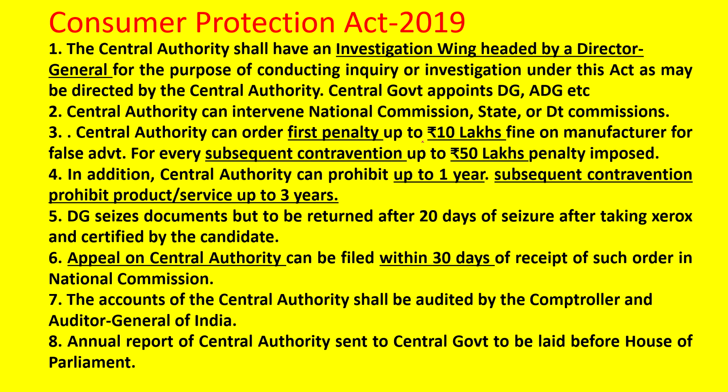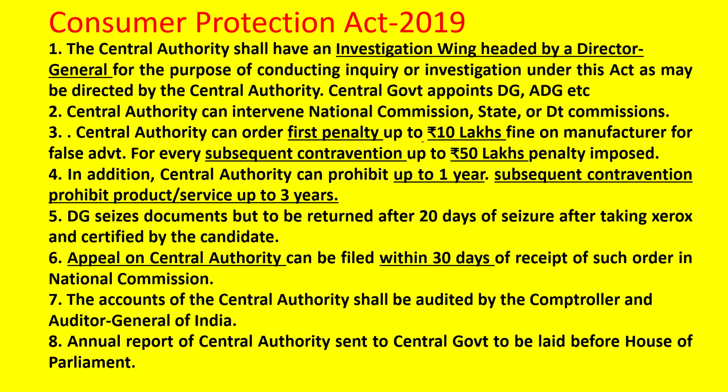They have that power. And the central authority can order a first penalty of up to 10 lakhs fine on a manufacturer for false advertisements. If there is any false advertisement, the central authority has the authority to impose a first penalty of up to 10 lakhs. If there is a subsequent contravention, the same mistake of false advertisements again, the manufacturer will be given a penalty of up to 50 lakhs. So 10 lakhs is the first penalty, and up to 50 lakhs is for subsequent contravention.